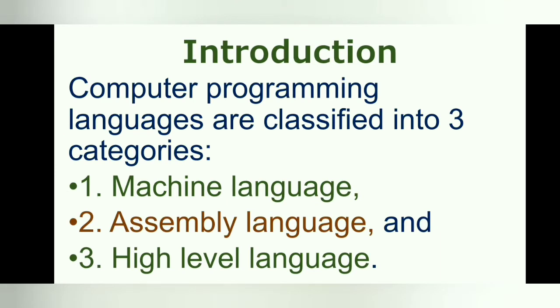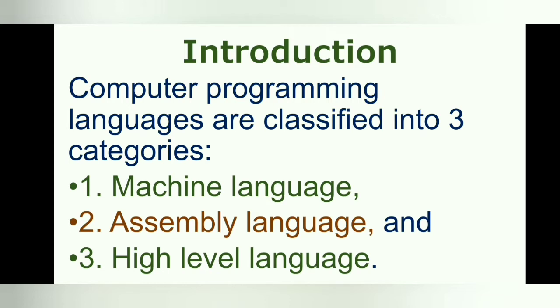What is a language? Language is the medium through which we communicate with each other. What is a computer language? Computer language is the medium through which we communicate with the computer. Computer programming languages are classified into three categories in general: machine language, assembly language, and high-level language.